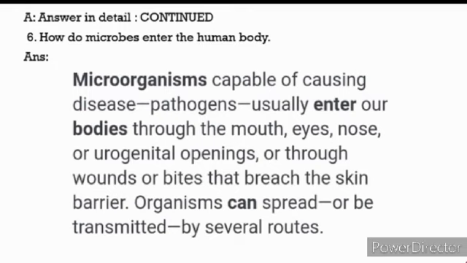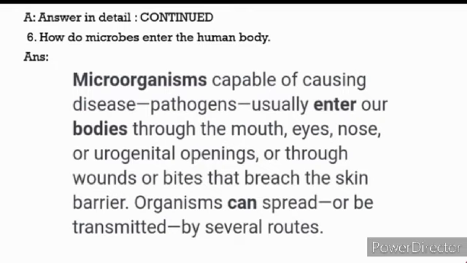You know children, if we have a wound or bites, our skin gets abraded and it gets open for the entry of microorganisms also. Organisms can spread or can be transmitted by several routes inside the body. We will draw the diagram for this also, and we will see the different routes of entry of microorganisms inside the human body.